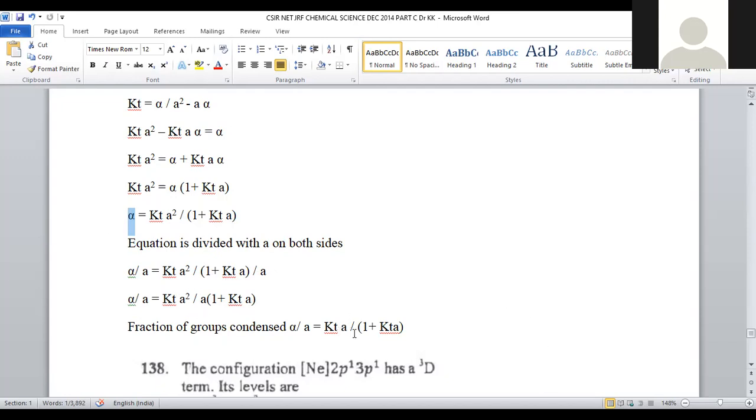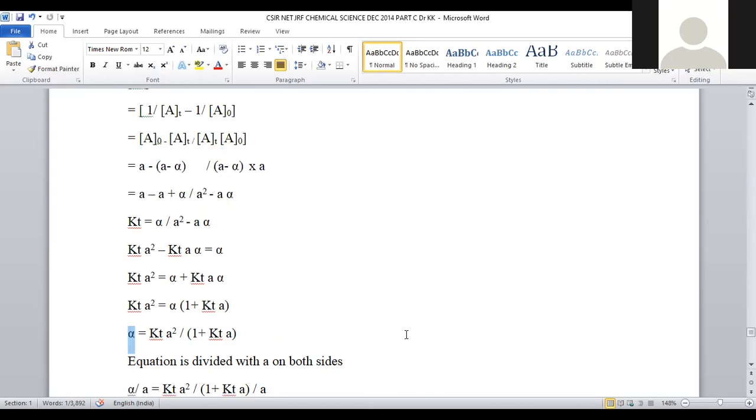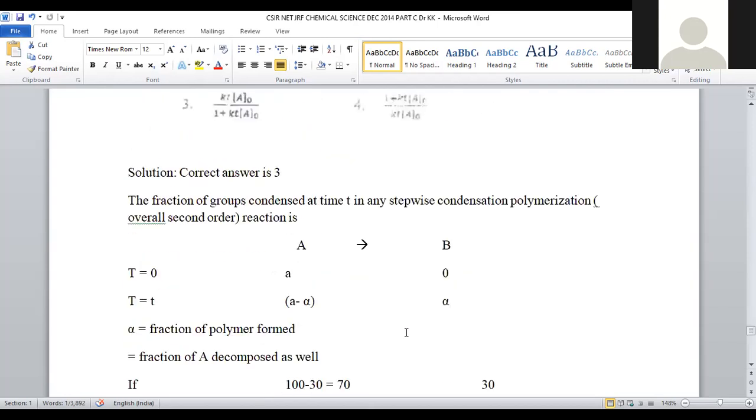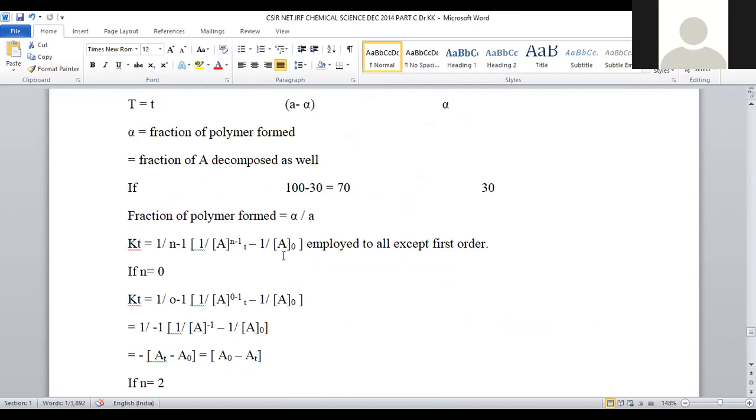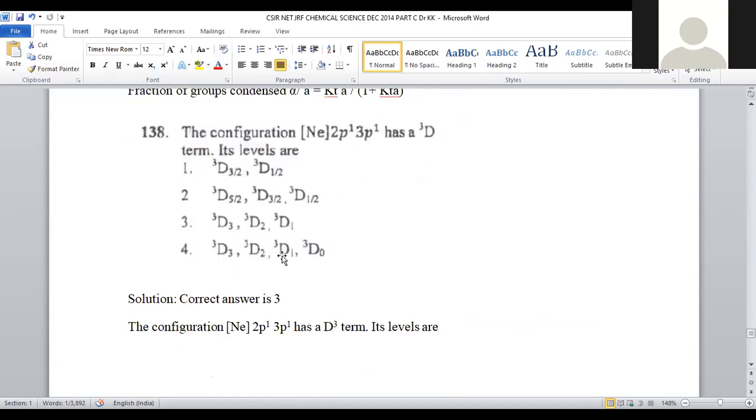The final equation will be KTA by 1 plus KTA. KTA by 1 plus KTA is available in option number 3 only, right? So for question number 137, option number 3 is the correct answer. This is a question from polymer chemistry and the application of chemical kinetics to that one. So let us move on to question number 138.